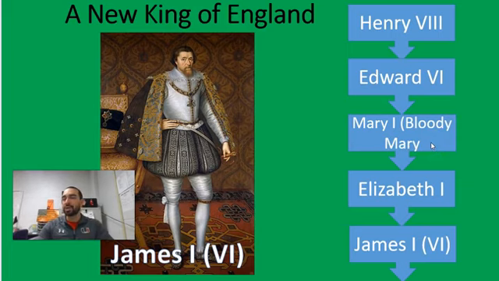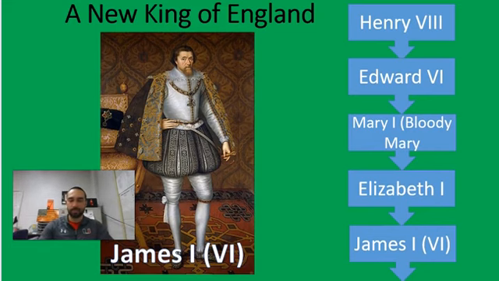Bloody Mary died unexpectedly of cancer, and she was replaced by her younger sister, the red-headed Queen Elizabeth I of England, the Virgin Queen. She was Protestant, and she never got married, never had any children. So when Elizabeth died, her cousin, James VI of Scotland, came down and also became James I of England. The King of Scotland, James, also becomes King of England.